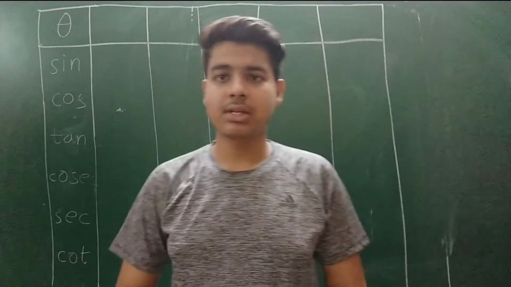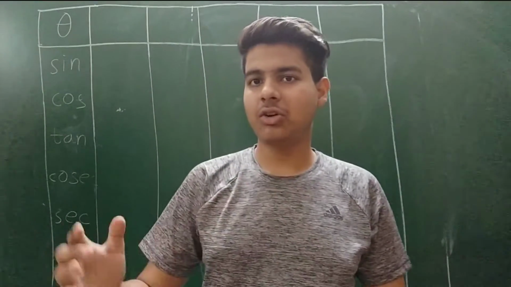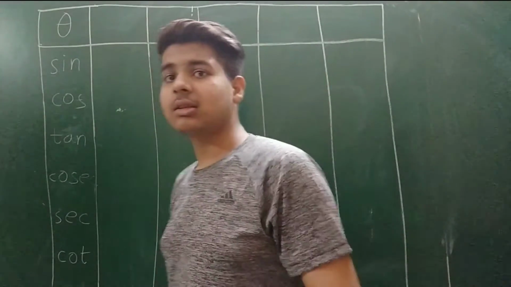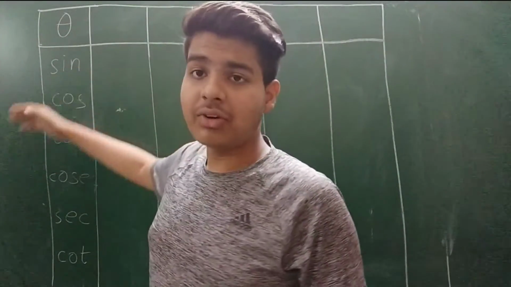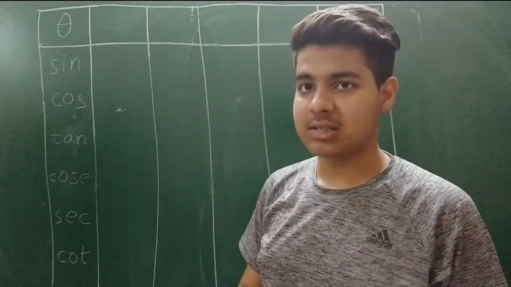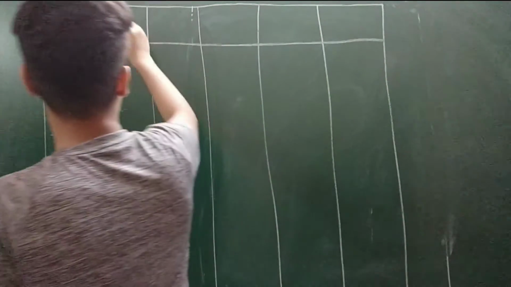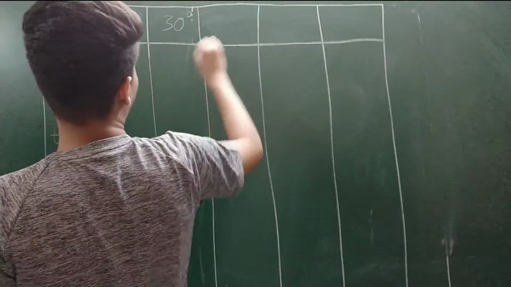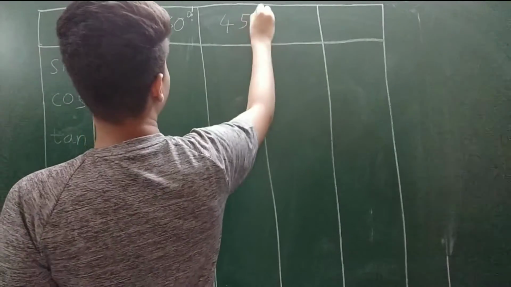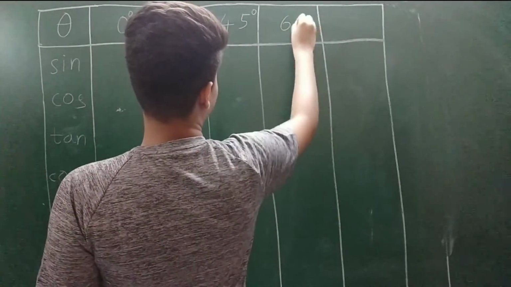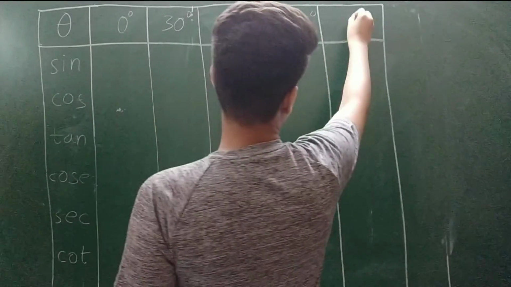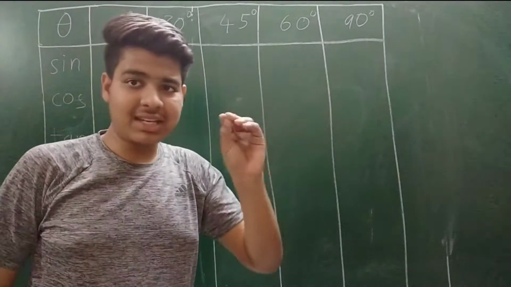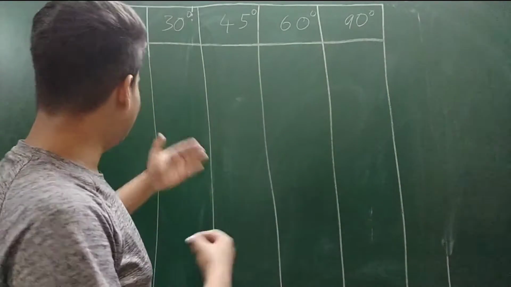So friends, as we have discussed the value of tan, which is the relation of sine and cos, now we are going to discuss the values of some trigonometric functions with respect to some specific angles. The first angle I am going to take is 0 degree, second angle 30 degree, third angle 45 degree, fourth angle 60 degree, and the final angle I am going to take is 90 degree. These 5 angles are the basic and important angles that we are going to study further.